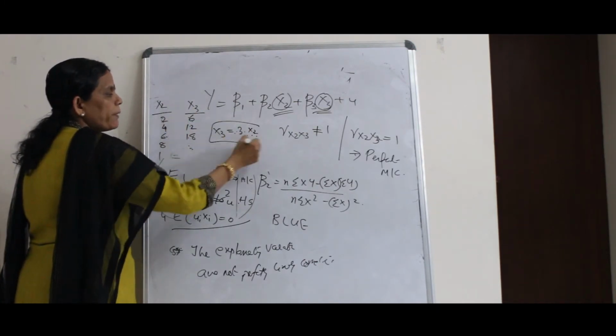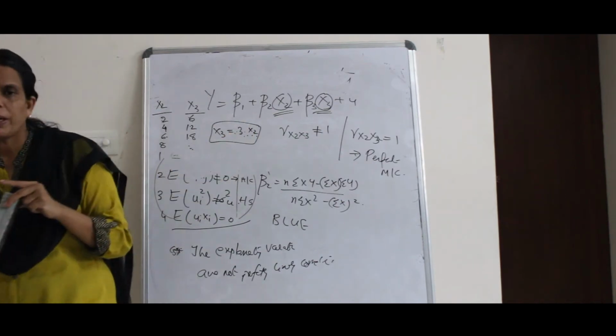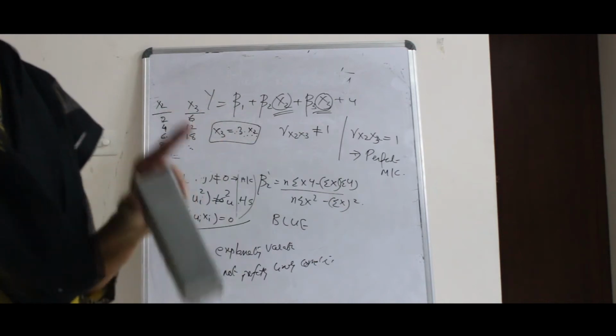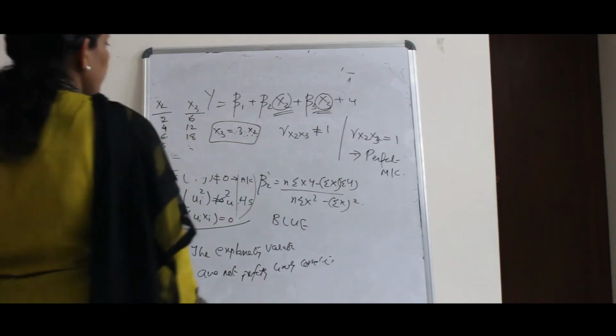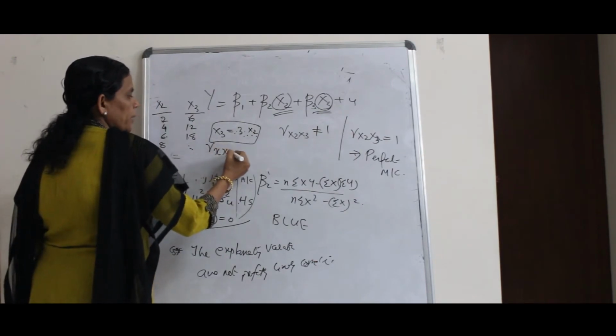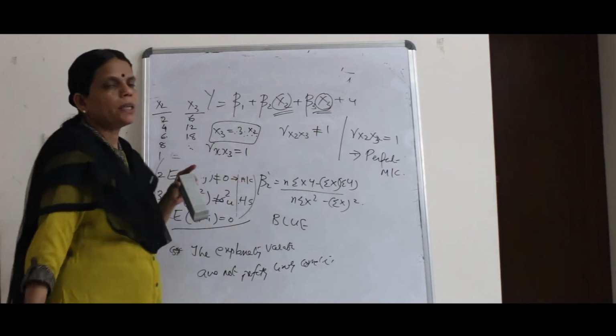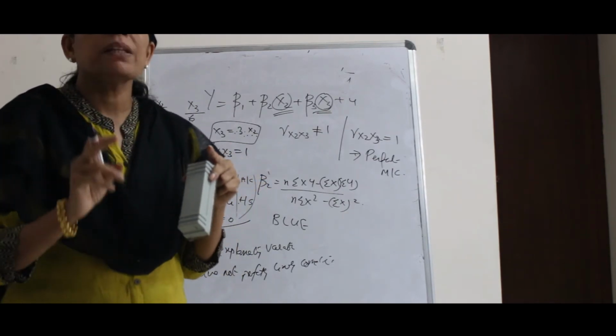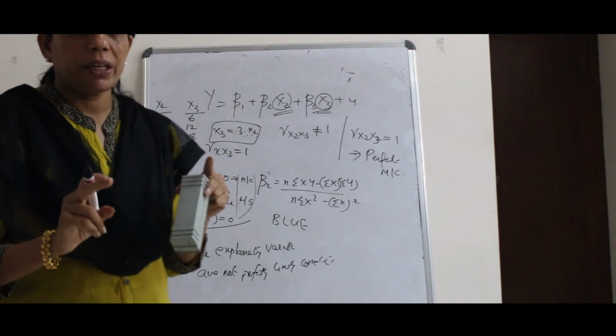So there is a perfect linear relationship between x3 and x2 in this situation. If you find the correlation between x2 and x3, you will get it as 1. So when r x2 x3 is equal to 1, we say there is perfect multicollinearity.